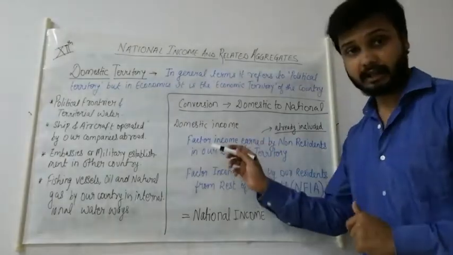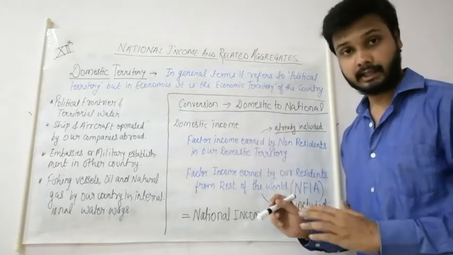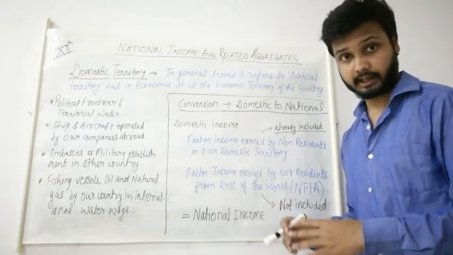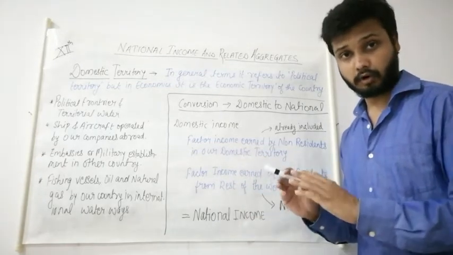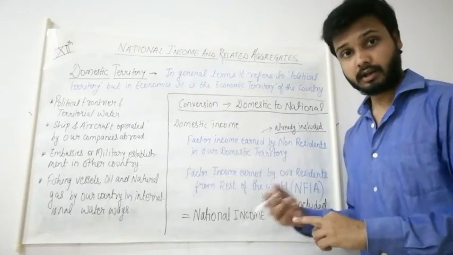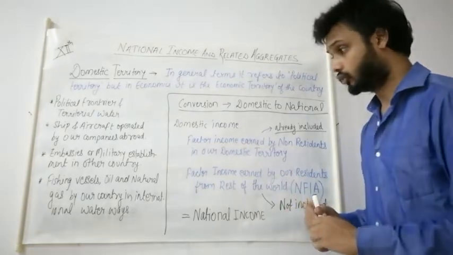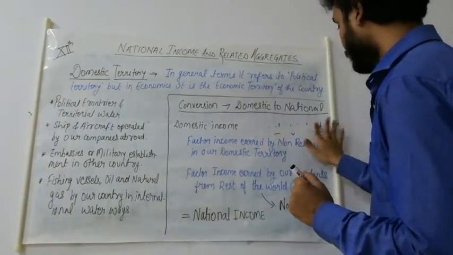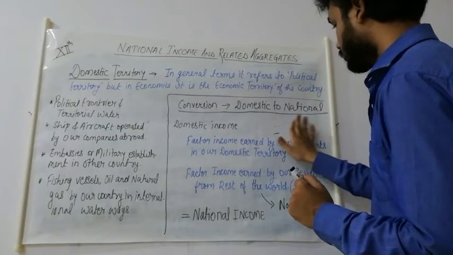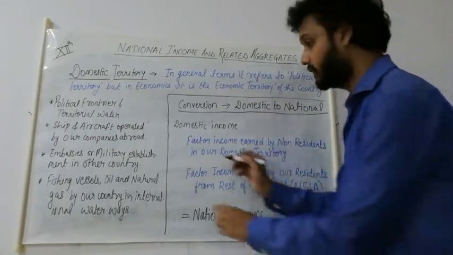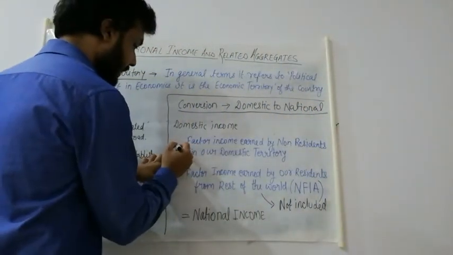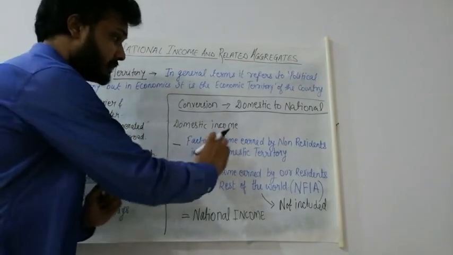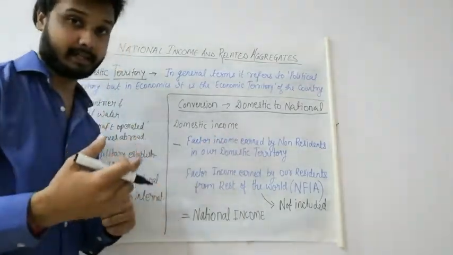So while calculating the domestic income, initially this is also included. Okay, when we calculate for India, we calculate the income of all the residents, whether normal or non-resident. So since it is already included, we will have to exclude this. From domestic income we will subtract this, we have to remove this. Okay, why? Because this is the income which is earned by the non-residents.